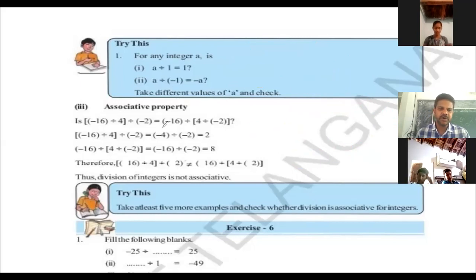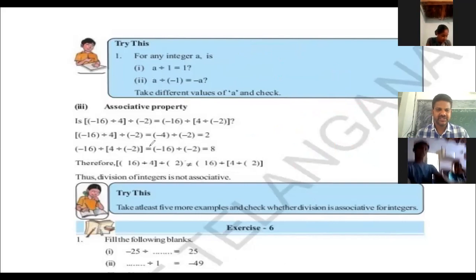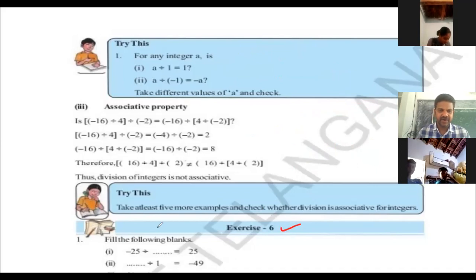The associative property of division, we already discussed that. Finally, we should go to exercise 6. Fill in the following blanks.